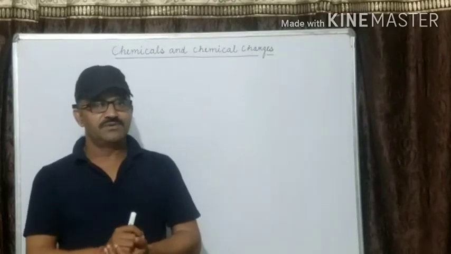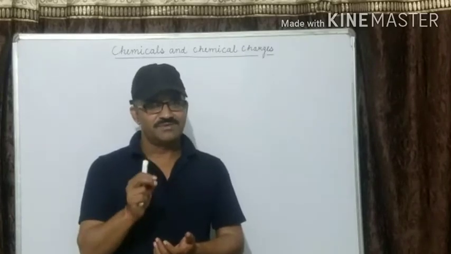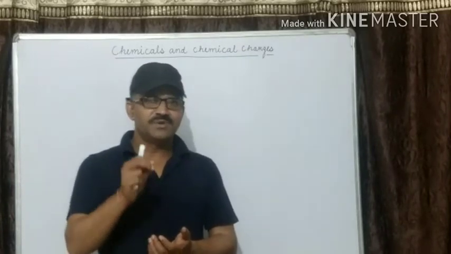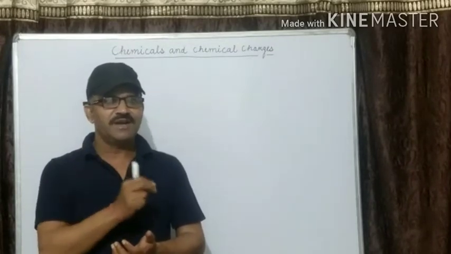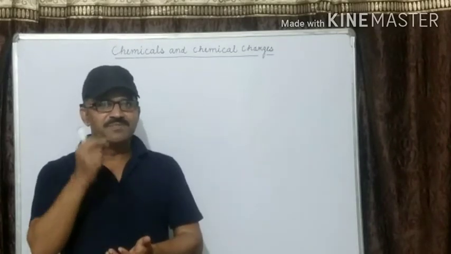In the previous video, we were discussing elements and compounds. An element is a pure substance that is made up of only one kind of atom and cannot be broken down into simpler substances.